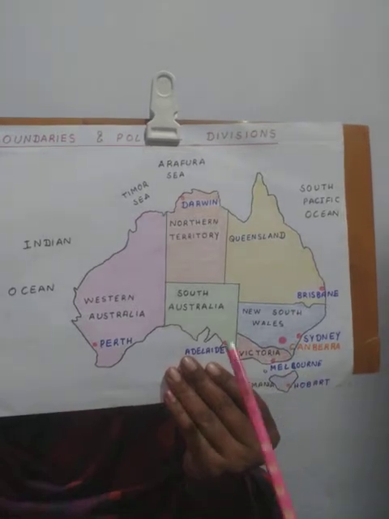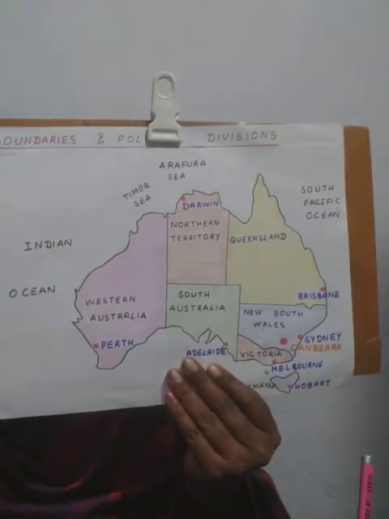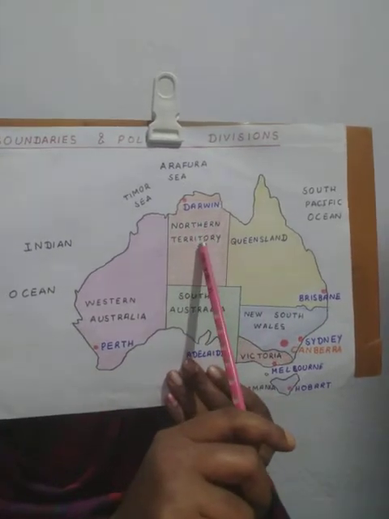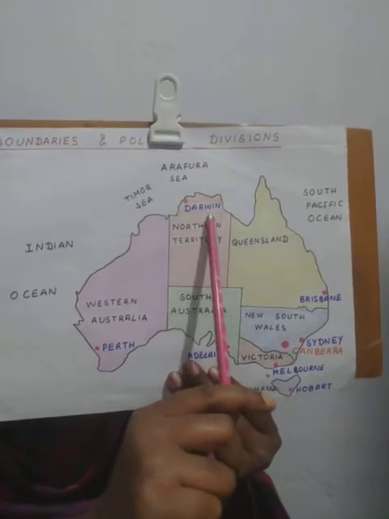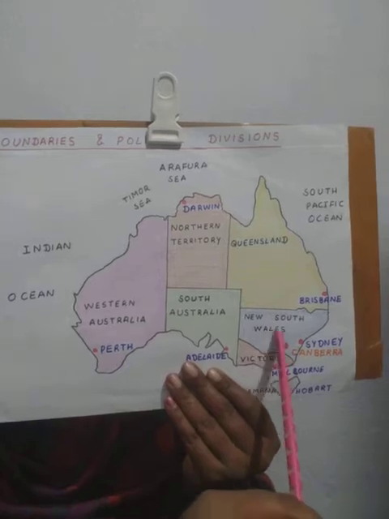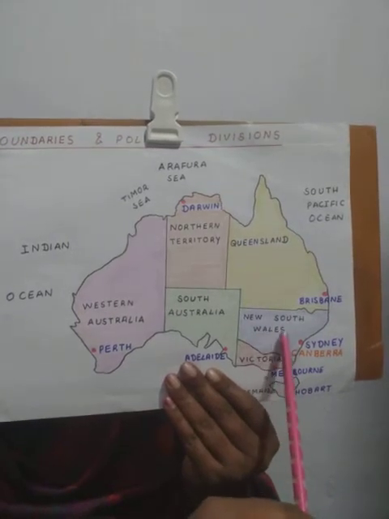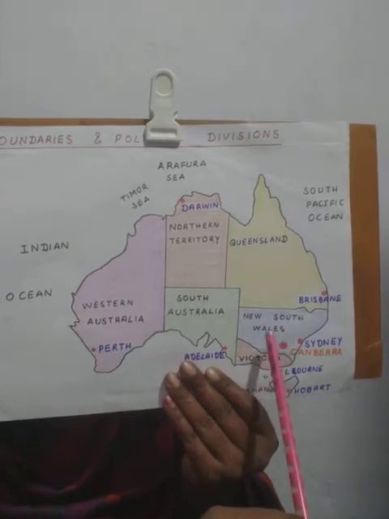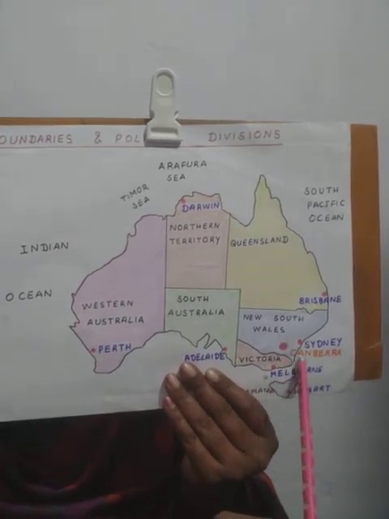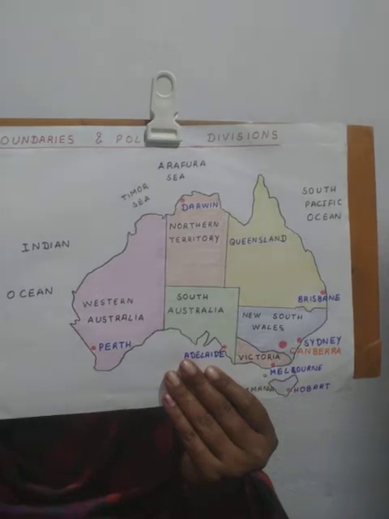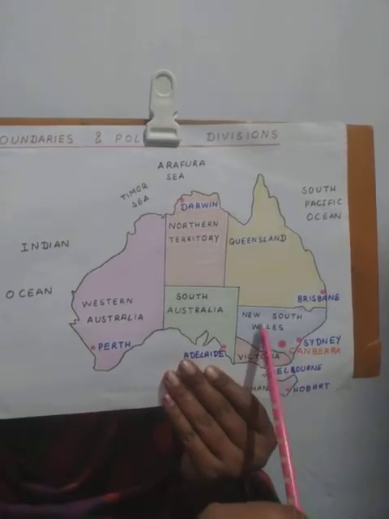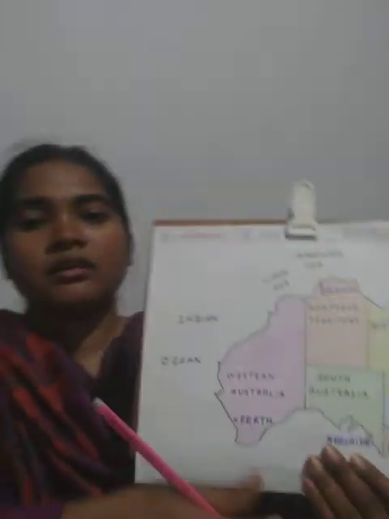Besides this, it has 2 internal territories, namely the Northern Territory with its capital at Darwin and the Australian Capital Territory, which lies in New South Wales, which contains Canberra, the capital of Australia. I'll show you the Australian Capital Territory in another map.